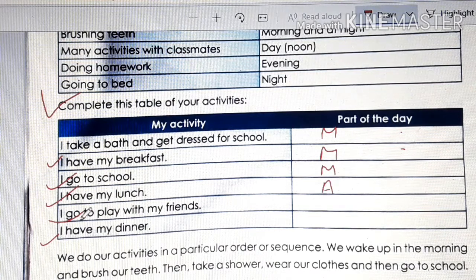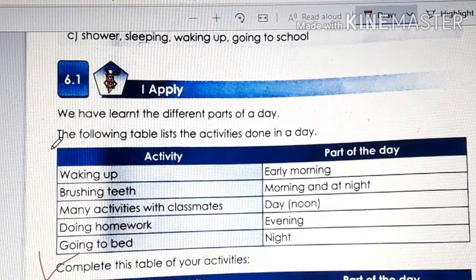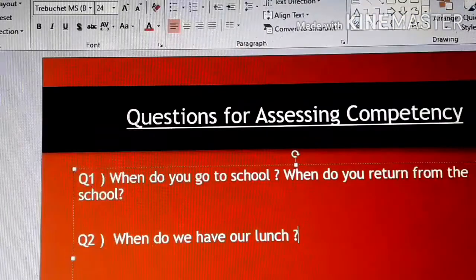Okay. I go to play with my friends. When do we go to play with our friends? In which part of the day? We go in the evening. So the answer is evening. I have my dinner. When do we take our dinner? Night. So you write the spelling of night. Is it clear? You can also see these activities, children. Go through it.